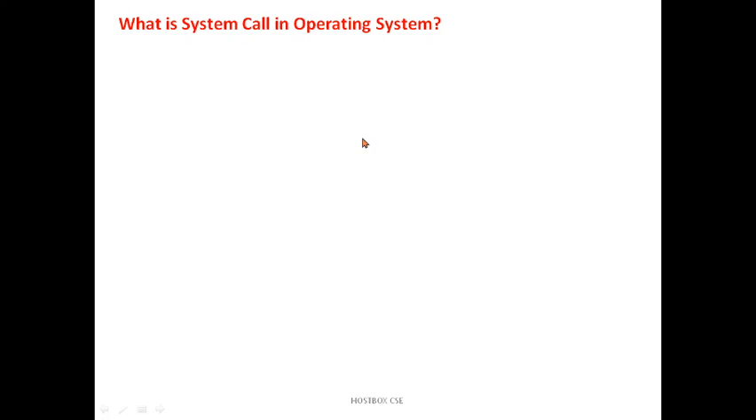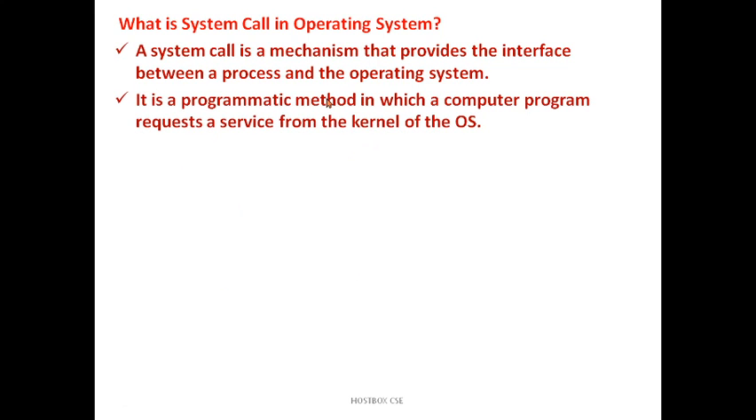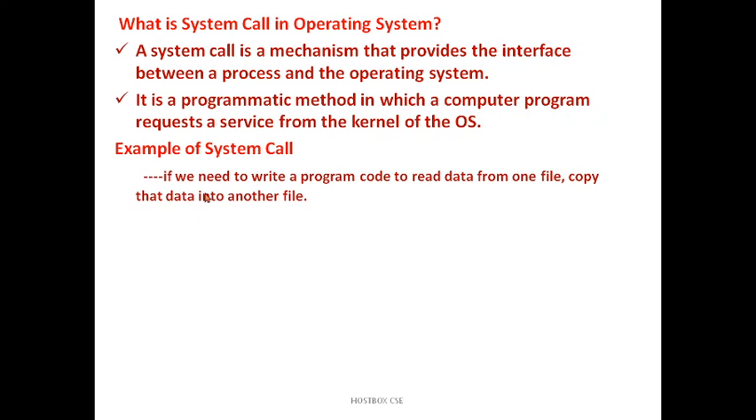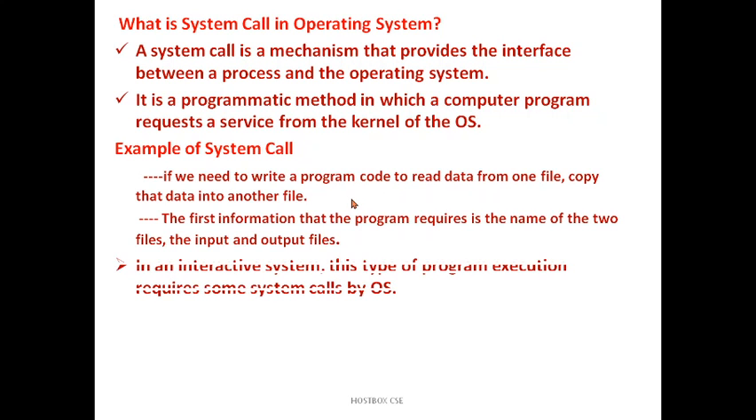So what is a system call in an operating system? You can say it's a mechanism that provides the interface between a process and the operating system. Or we can say it's a programmatic method in which a computer program requests a service from the kernel of the OS. Example of a system call: suppose we need to write program code to read data from one file and copy the data into another file. For everything, we need the support of system calls.